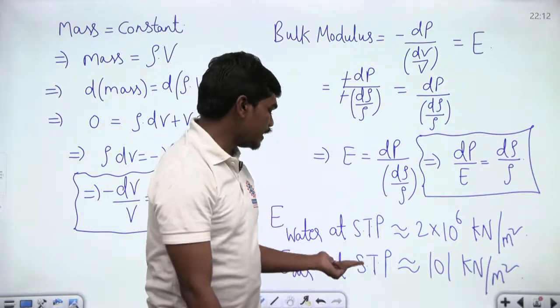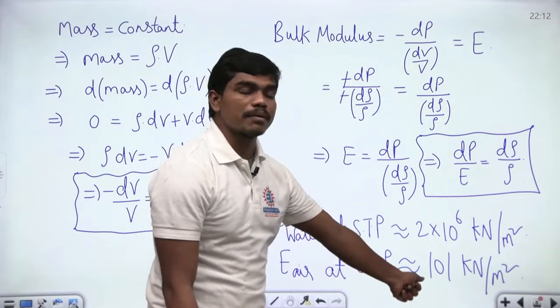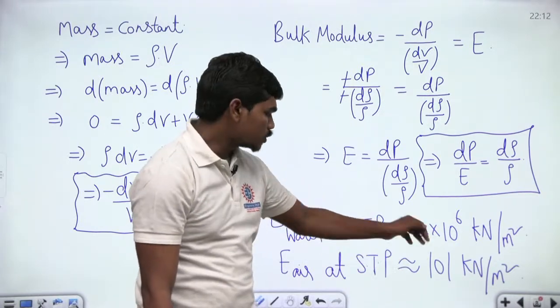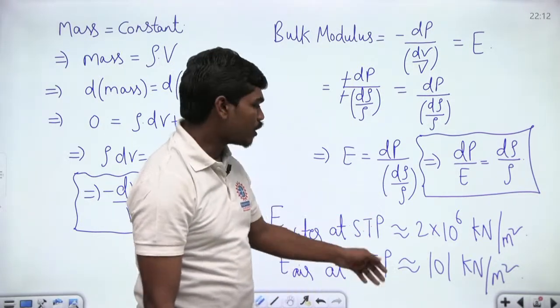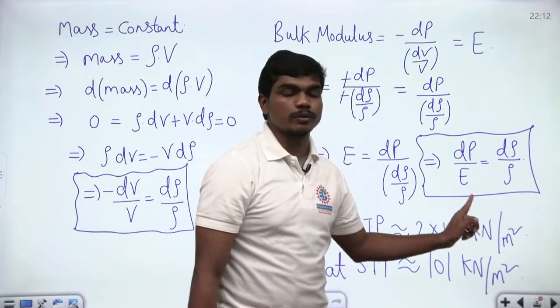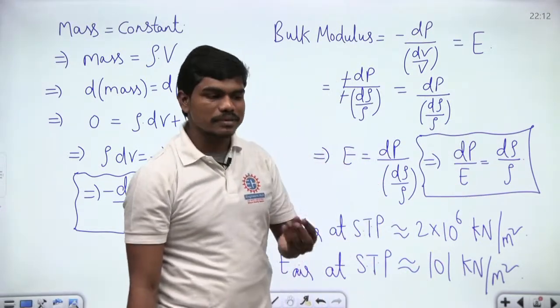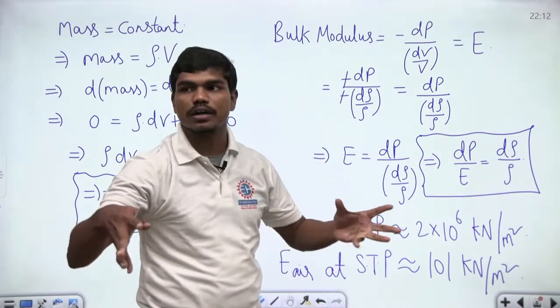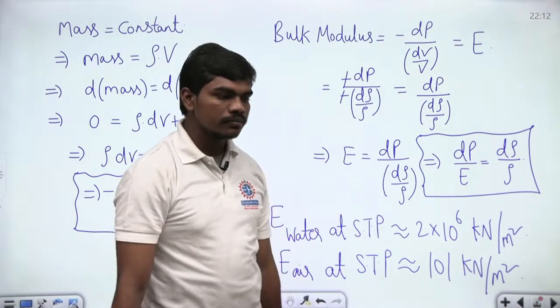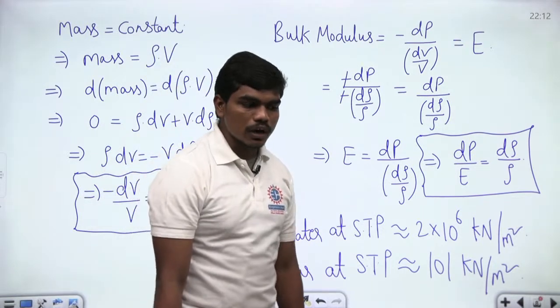So you can see clearly, this bulk modulus of air is small, and compressibility is nothing but 1 by bulk modulus. So compressibility of air is high because this value is less. Whereas in case of water, this bulk modulus is very high, which means compressibility, 1 by K, will be very low. So compressibility is very low. That means compressing water is practically very difficult. Is that clear to all of you?